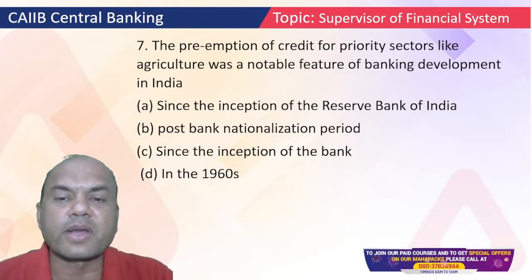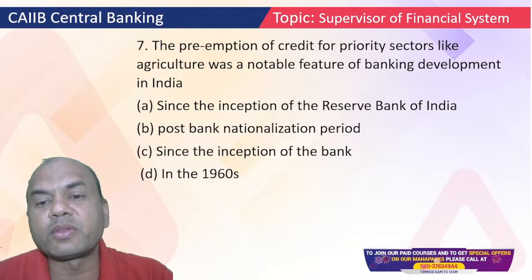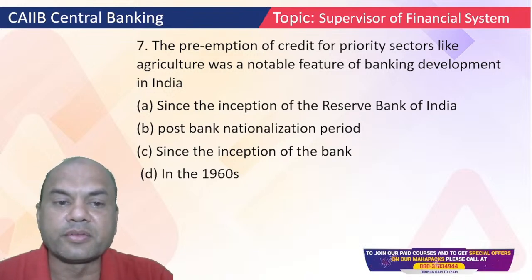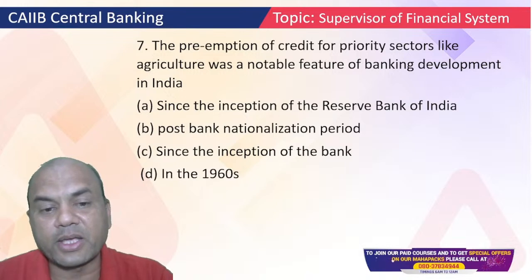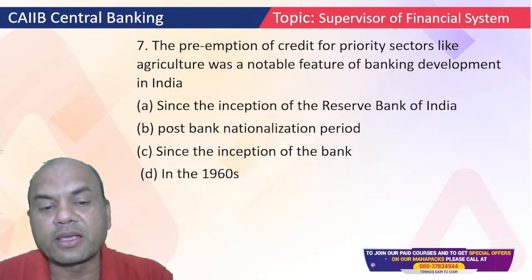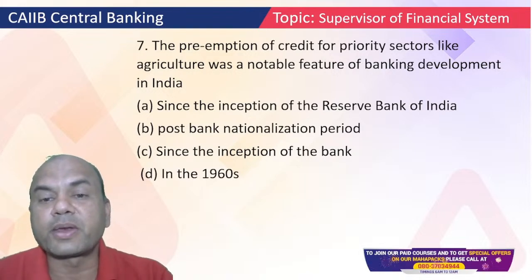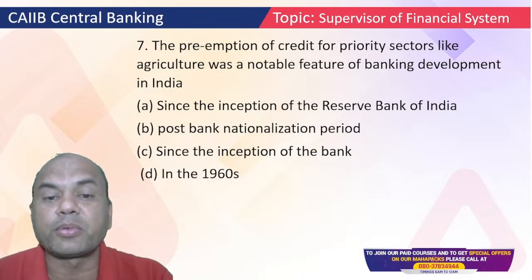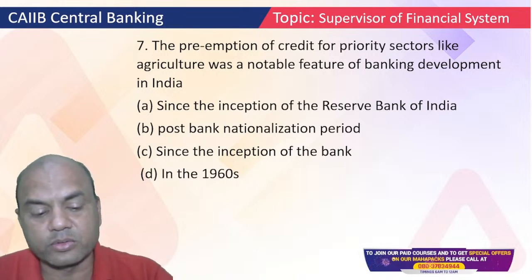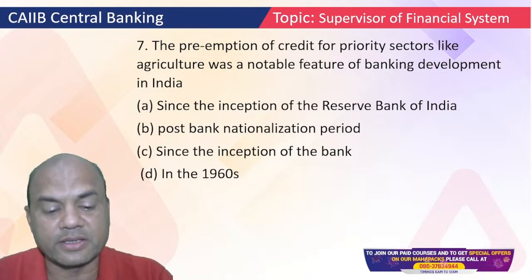The preemption of credit for priority sectors like agriculture was a notable feature of banking development in India since the inception of the bank, post-nationalization, in the 1960s. So preemption of credit for priority sectors means the priority sector should be given importance in credit, or given priority in loans. So this was told in which year basically? That is the basic question.